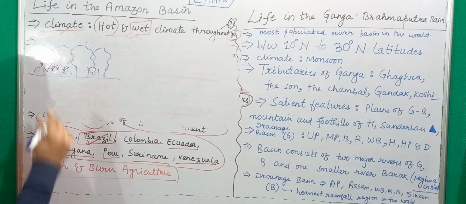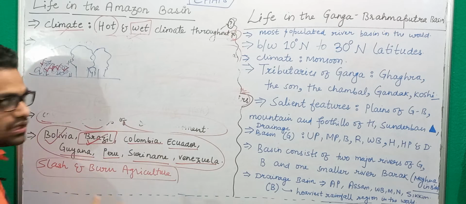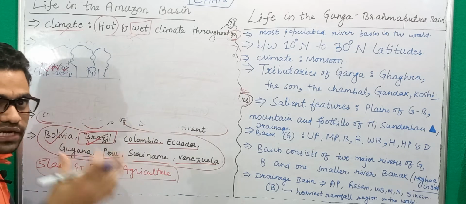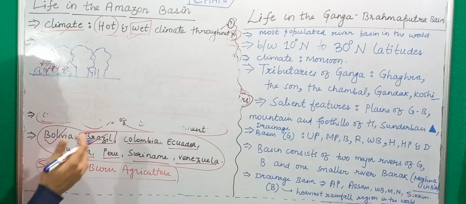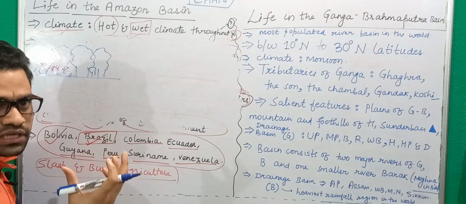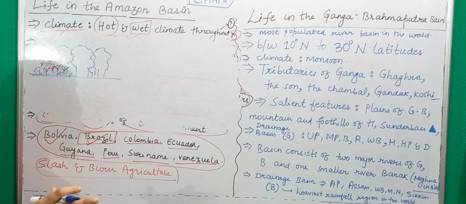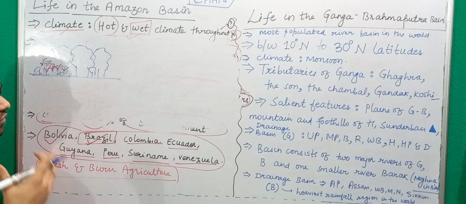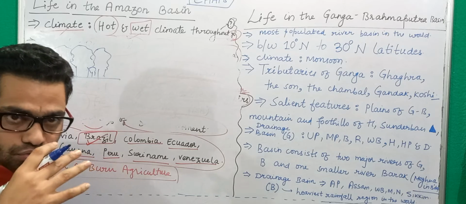Now the ashes will mix into the soil. When these ashes are mixed with the soil, nutrients are added to the soil, and that is why this area after some time gets nutrient rich. Now crops can be cultivated here, and these tribal people will grow crops.